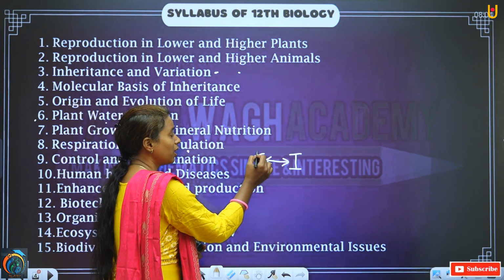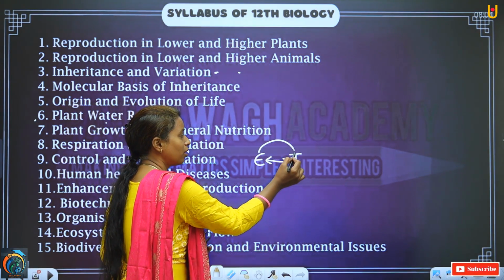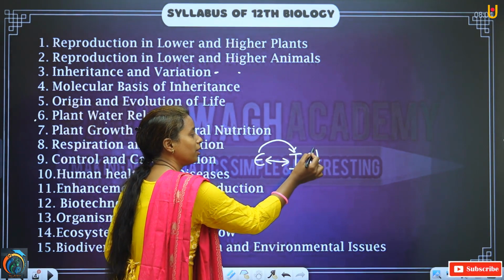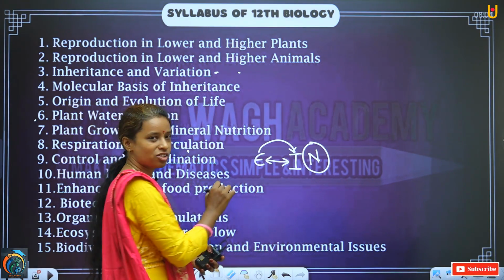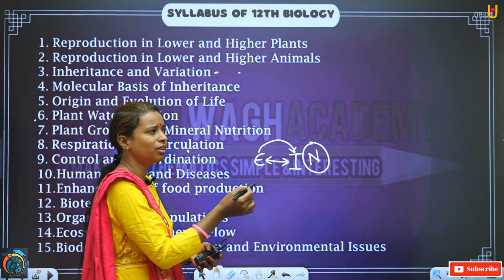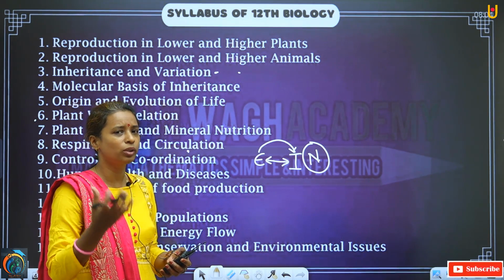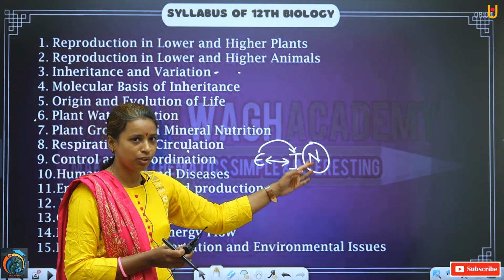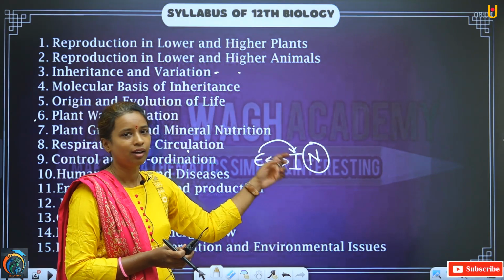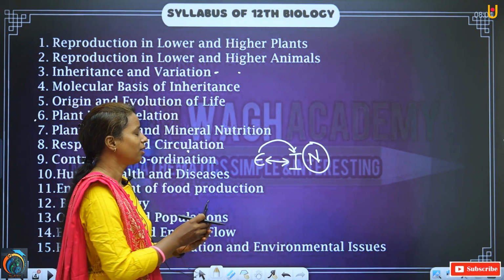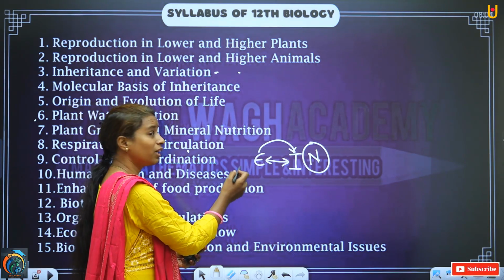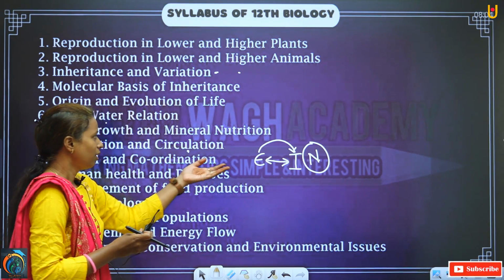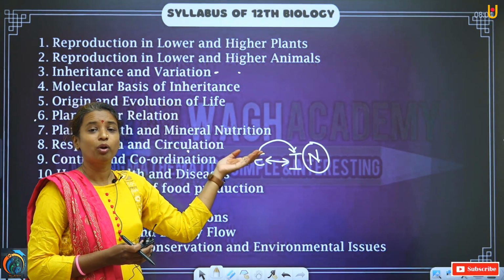Whatever stimulus we get from the external environment is controlled by the internal environment, and the internal environment has neurons in between. In the external environment there are different situations which we go through, and it gives stimuli to our internal environment, that is our neurons or nervous system, that is our brain, and accordingly they form a coordination. Because of the formation of this coordination, our body system is running properly.